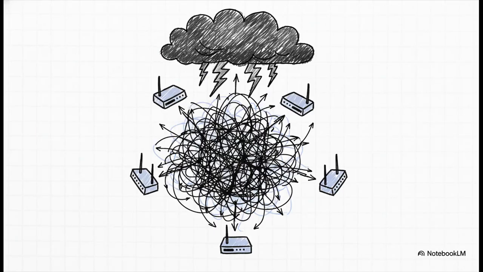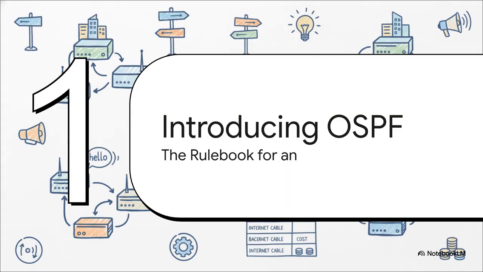It's not magic, but without a system, it would be an impossible task. Picture a major city, but with no traffic lights, no stop signs, nothing, just a total free-for-all. It'd be instant gridlock, right? Well, that's exactly what happens in a network. If every single device is just shouting information at every other device all at once, you get what's called a broadcast storm, and everything just grinds to a halt. So how do we fix this mess? How do we bring some sanity to the chaos?